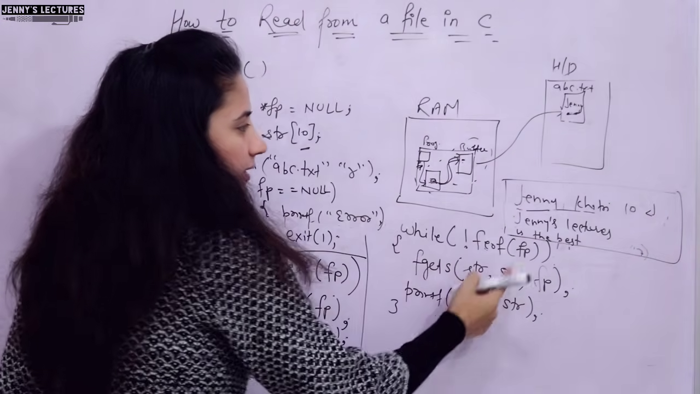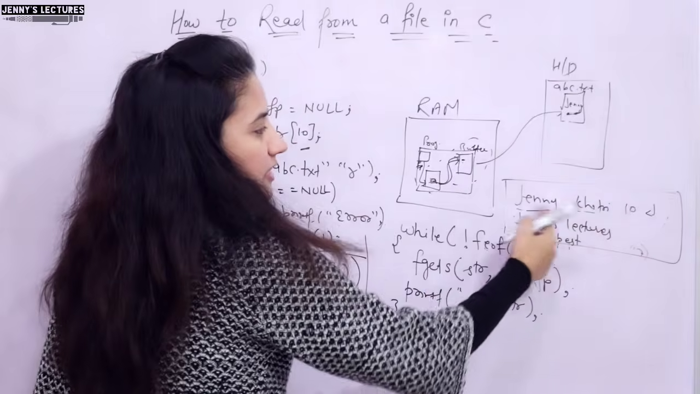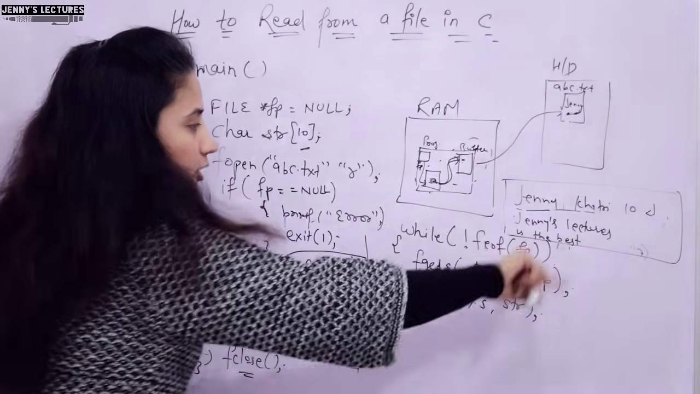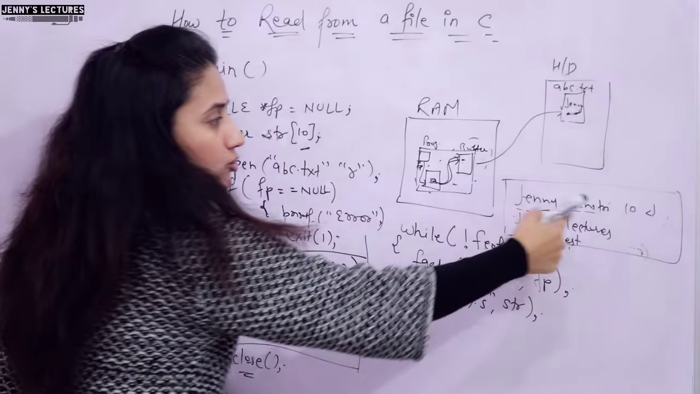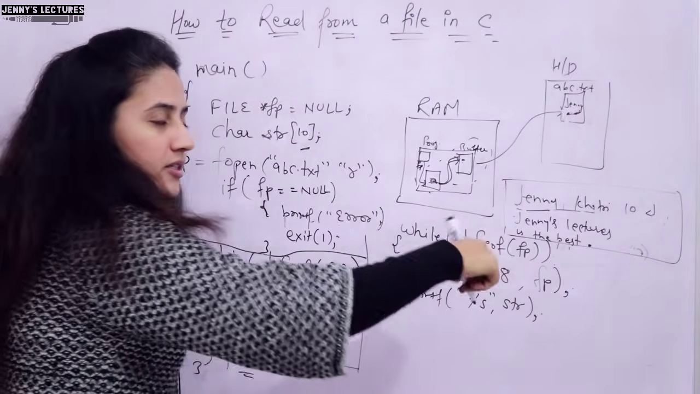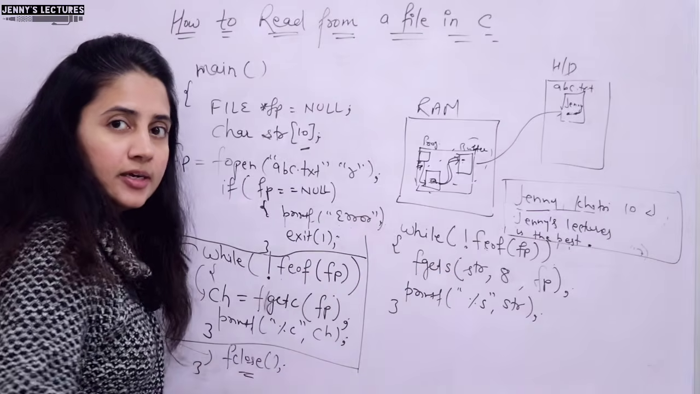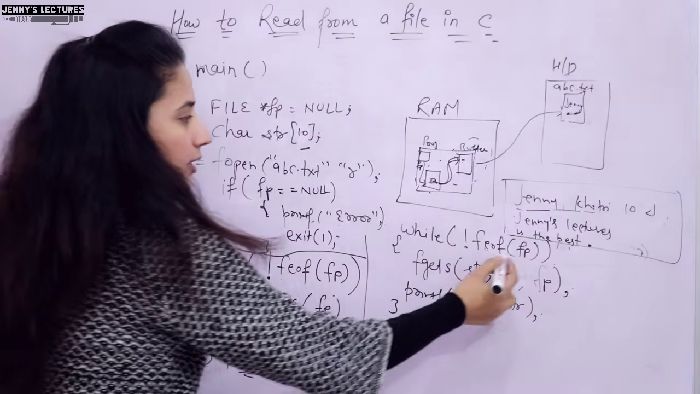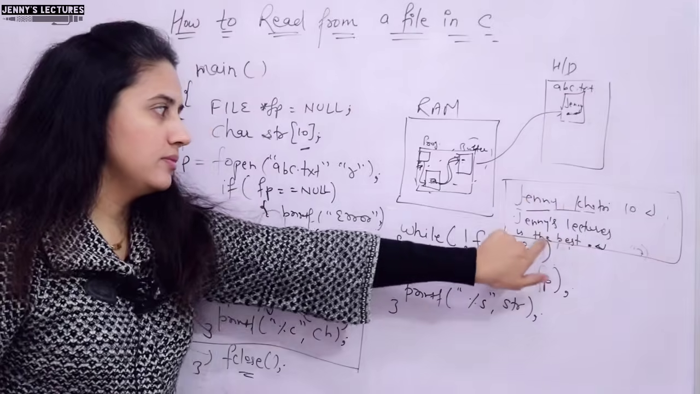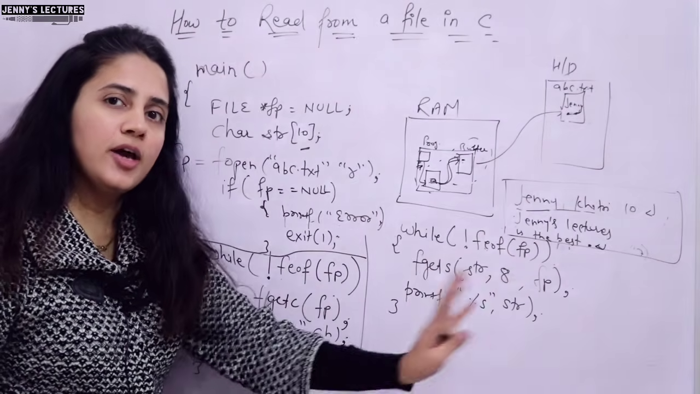First of all, it will read 8 characters, or you can say 7 characters with one null. It will print that. It will again check the loop. It is not end of file because end of file would be here, right? Again it will read 7 characters with one null. Again it will read until end of file, till here. In this case, you can print the complete file with new lines also.